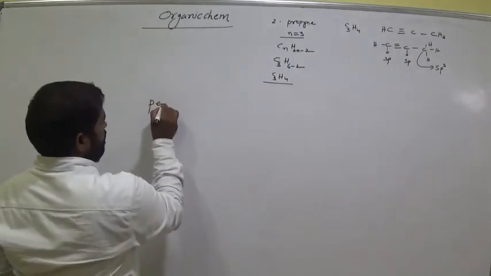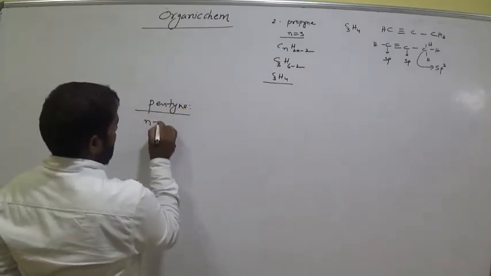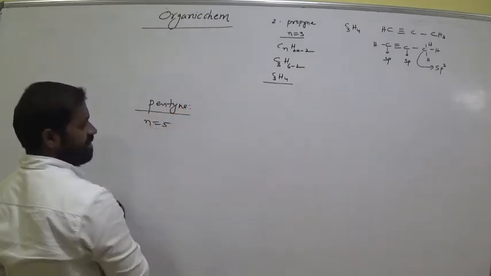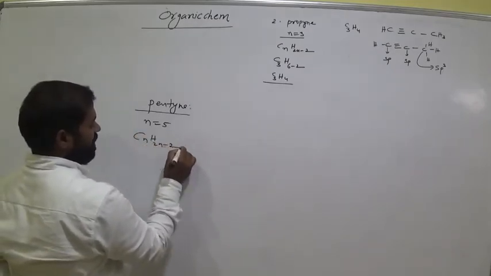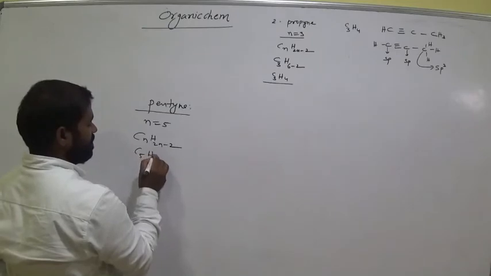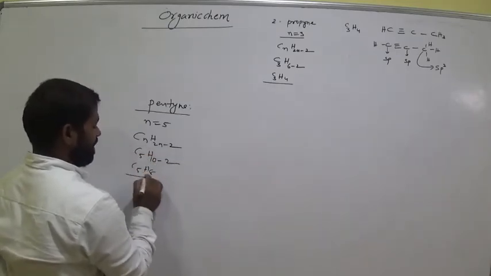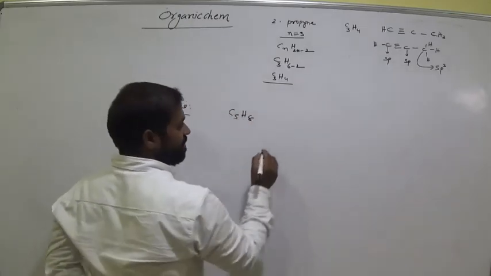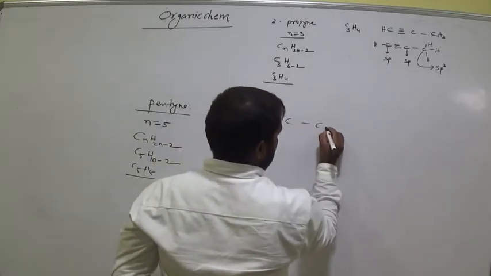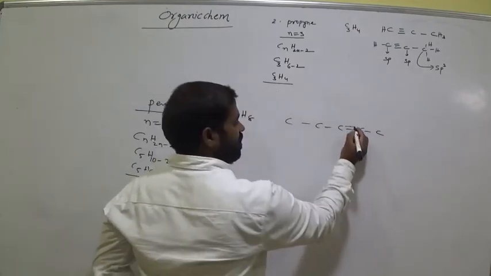Next, pentyne. Pentyne means n value how much? 5. Clear? So now what is the general formula? CnH2n minus 2, C5H10 minus 2, C5H8. What is the formula? C5H8. How many carbons here we have? 1, 2, 3, 4, 5. Keep the triple bond in between any two carbons.